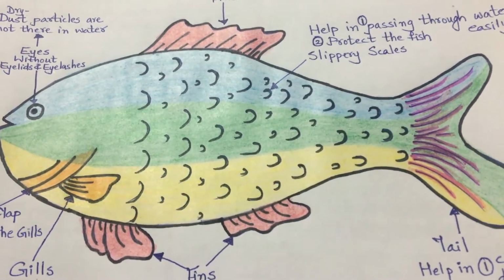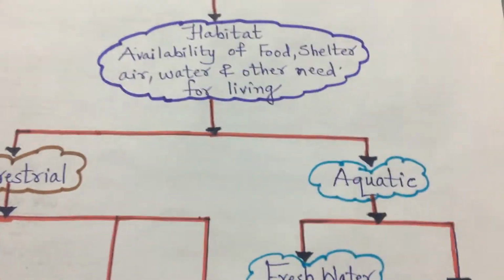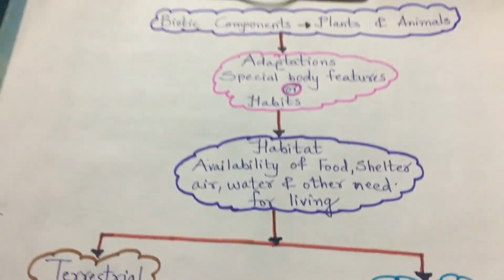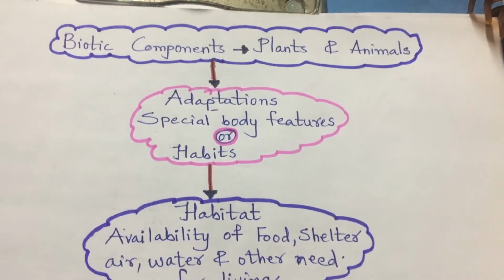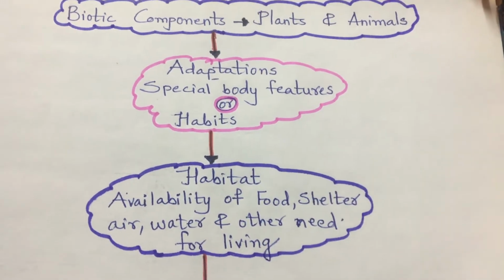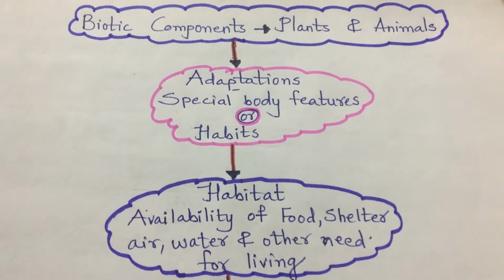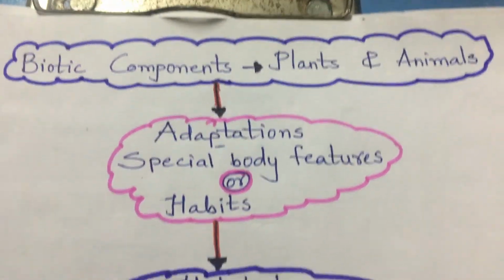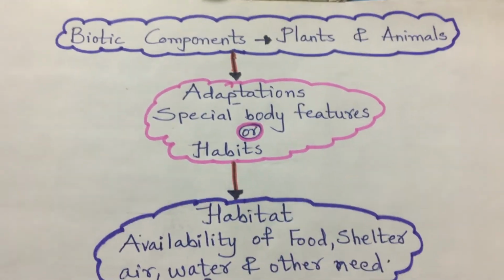So now, looking at all this: different types of habitats for the polar bear, the camel, and the fish. This is about the animals. Even in plants the difference is there. Some plants grow in the desert like cactus, some grow on mountains like coniferous plants, some grow in coastal regions like coconut plants, right? So animals and plants both have adaptations and different habitats.